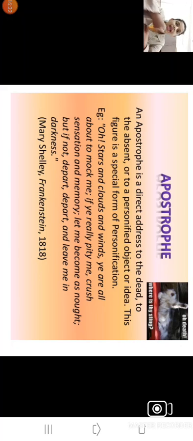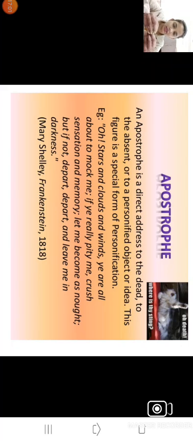When we talk to or call something which is not there in front of us, that is apostrophe. Like oh God, oh stars, oh heaven. God is not there in front of us, but we imagine that we are talking with God, and that's why we say it like this.